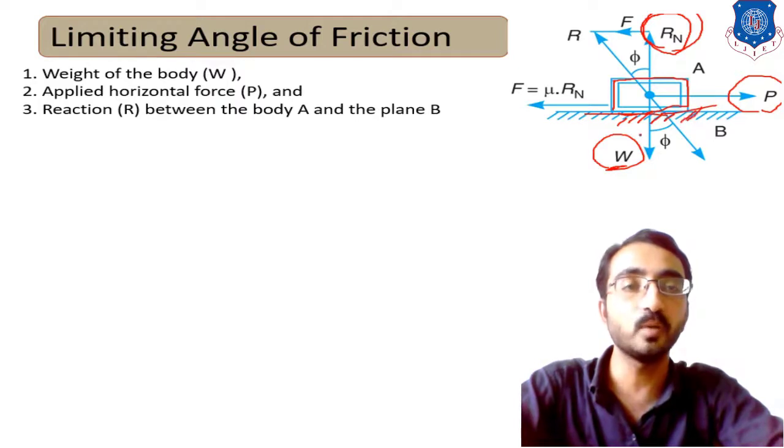Whenever a body which has weight W is in contact with a surface, there will always be this normal reaction force, that is Rn.